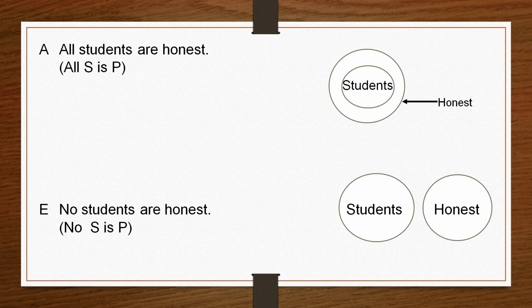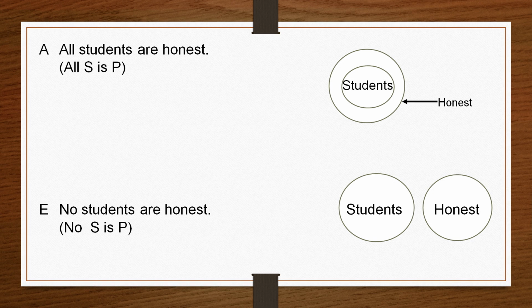Here what do we say? We say that the entire class of the students is included within the honest class. Each and every member of the student class is a member of the honest class. And here you see the circles, the diagram: the students circle is included within the honest class.